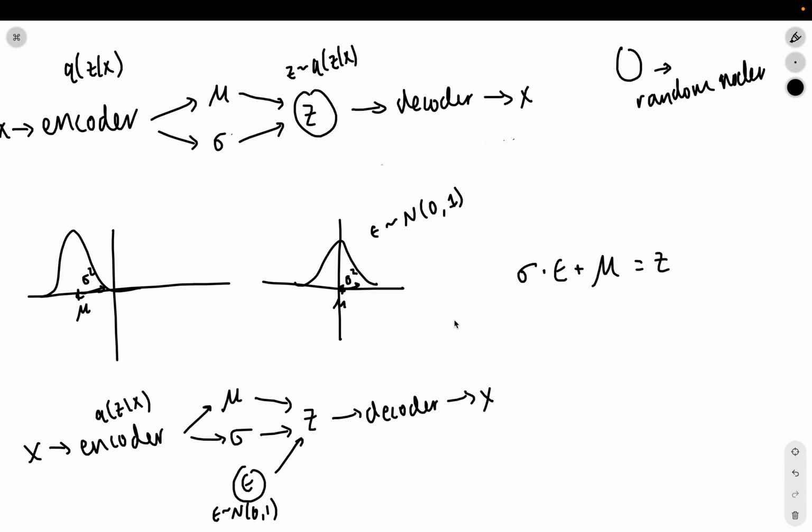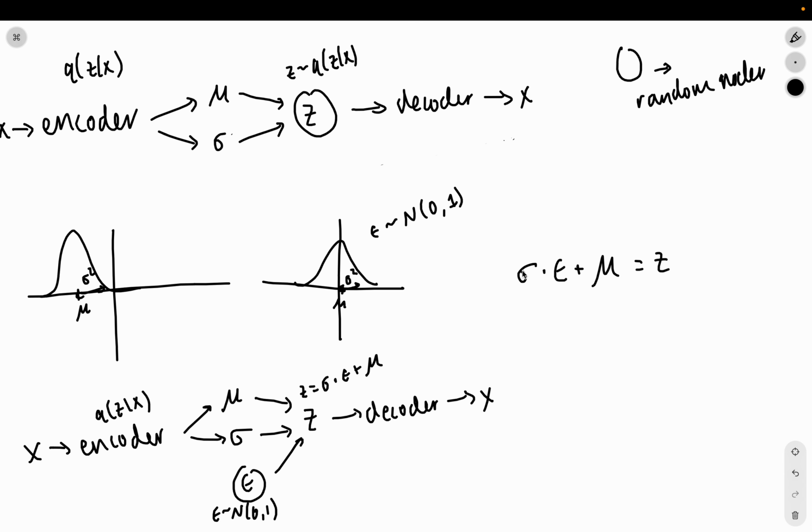What we've done is, now when we back propagate, this function for z, right here, before, z was a randomly sampled variable being sampled from this. Now z is just defined as standard deviation times epsilon plus mean. And so we can easily take the derivative of z with respect to any of these parameters, and we can optimize the parameters, right?